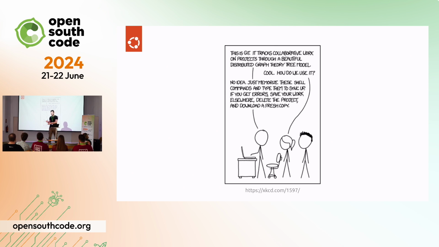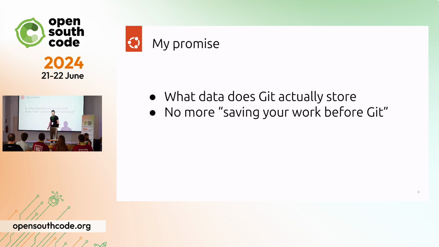Every time you have to delete a branch or do a rebase or something like that, you are just scared that all the progress is going to be lost. So that's my promise for this talk. We are going to learn the data that Git actually stores every time you do an operation, and we are going to go into some depth in order to know how it's actually represented on disk. And the idea is that you will develop an intuition for which operations are going to be destructive and which ones are not. And disclaimer, rebasing is not destructive, deleting a branch is not destructive.